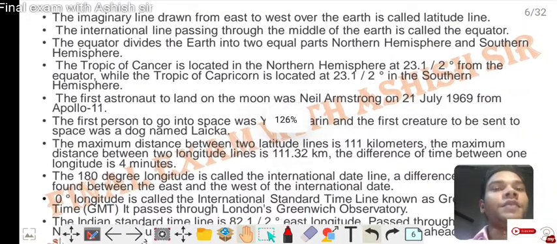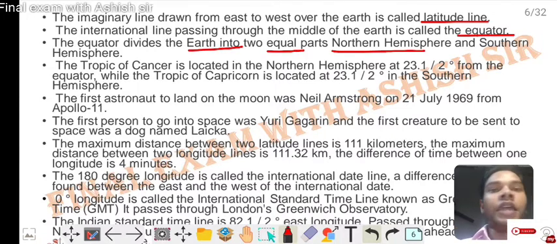The imaginary line drawn from east to west over the earth is called latitude. The line passing through the middle of the earth is called the equator. The equator divides the earth into two equal parts, the northern hemisphere and the southern hemisphere. The Tropic of Cancer is located in the northern hemisphere at 23½ degrees from the equator, while the Tropic of Capricorn is located at 23½ degrees in the southern hemisphere.